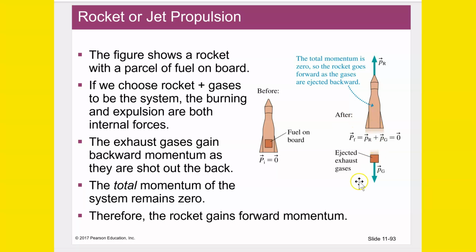So this is, again, very much like an explosion model, where you have one system initially being the rocket and the fuel together as one thing. And then as it goes, the exhaust gases are coming out the bottom there. And so it's becoming not just one thing, but more than one thing. So as it goes away, the momentum going away will equal the momentum going forward for the rocket.